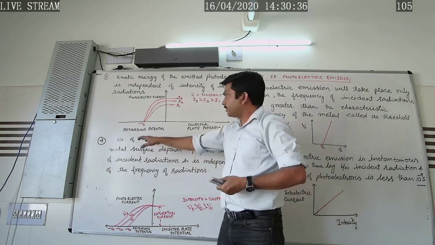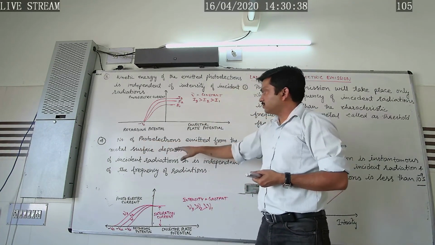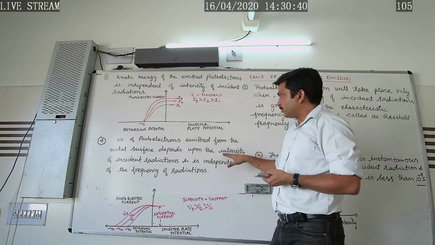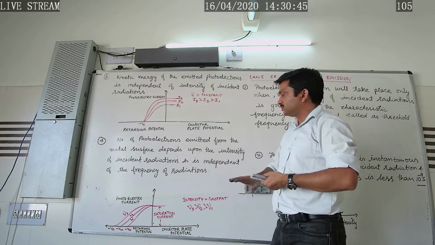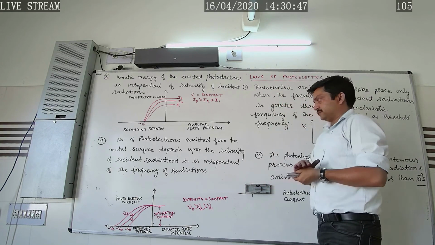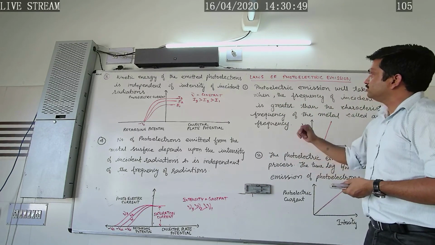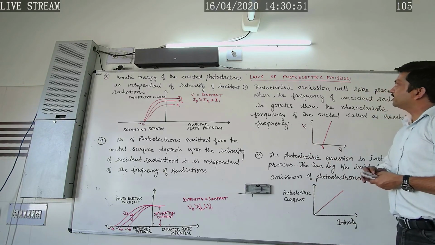So we conclude that the number of photoelectrons emitted from the metal surface depends upon the intensity of incident radiations and is independent of the frequency of radiations. It only depends upon intensity. So in this way, these were the laws of photoelectric emission.